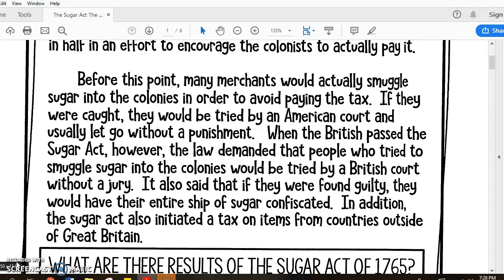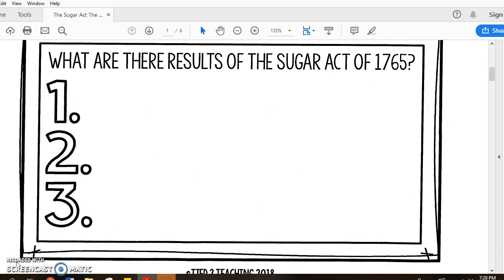When the British passed the Sugar Act, however, the law demanded that people who tried to smuggle sugar into the colonies would be tried by a British court without a jury. It also said that if they were found guilty, they would have their entire ship of sugar confiscated. In addition, the Sugar Act also initiated a tax on items from countries outside of Great Britain. What are the results of the Sugar Act of 1765?